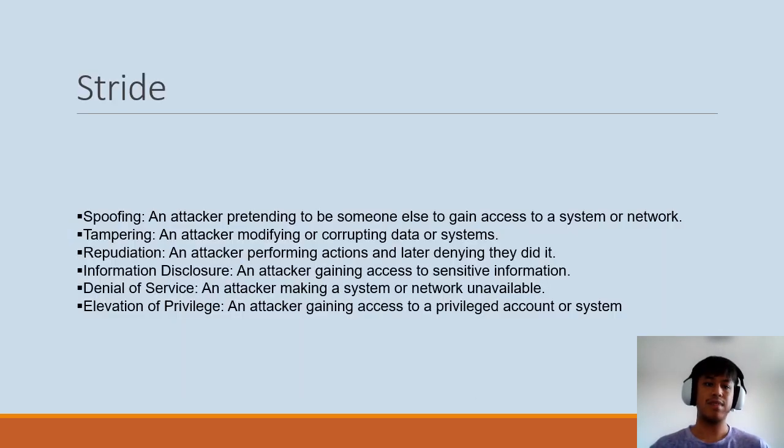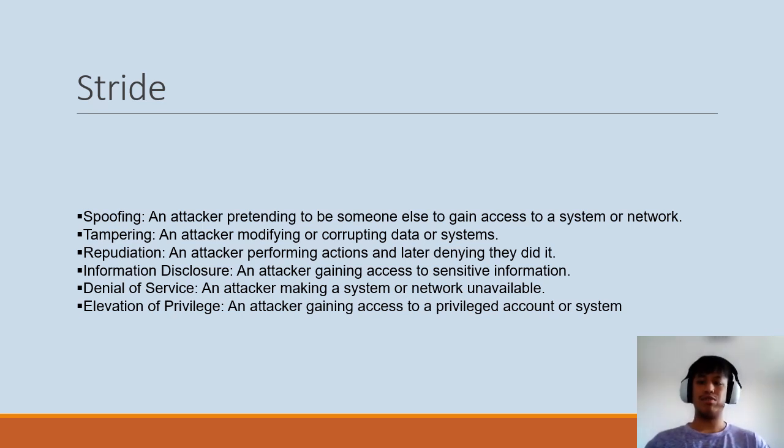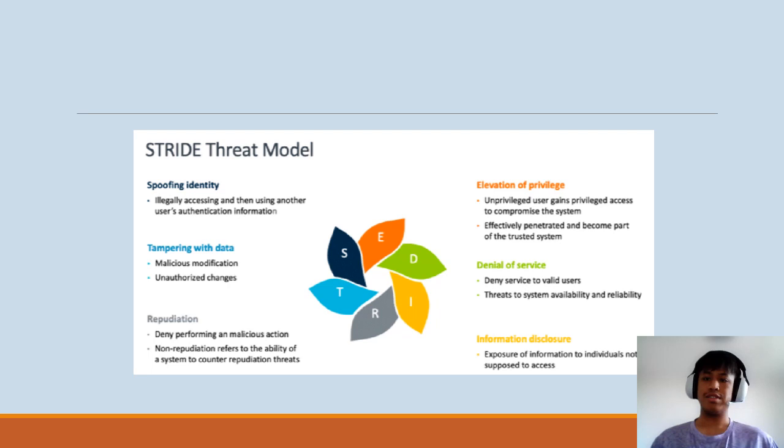Next, I'm going to talk about STRIDE, which is a threat modeling methodology that helps to identify and prioritize potential threats to a system. As you can see here, STRIDE stands for spoofing, tampering, repudiation, information disclosure, denial of service, and elevation of privileges. So, in the context of STRIDE, an attack vector is a means by which an attacker can gain access to the system or network and initiate an attack.